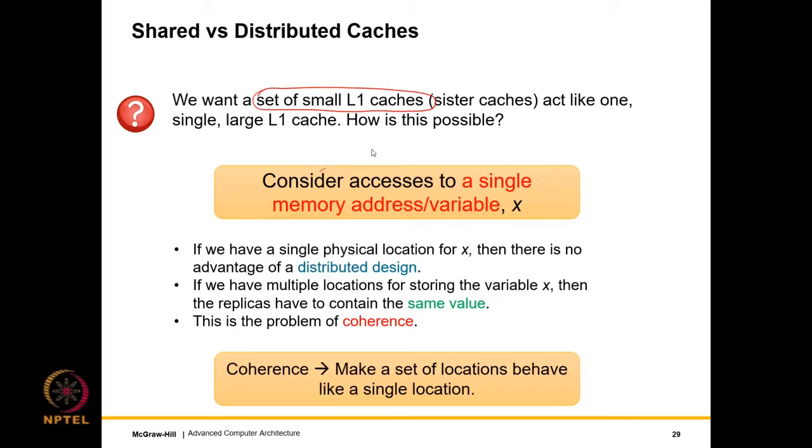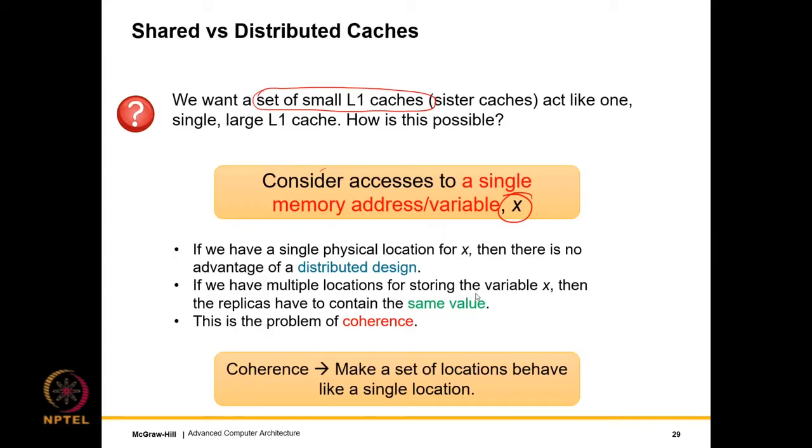The issue was correctness, and the issue with correctness was that to give us all of the aforementioned properties, we'll have to maintain multiple replicas of a variable. A variable and a memory address are the same thing in this case. So let us consider accesses to a single memory address, or variable, because they mean the same thing. Let us call it X. If you have a single physical location for X, which is always the case in a shared cache, then there is no advantage of a distributed design.